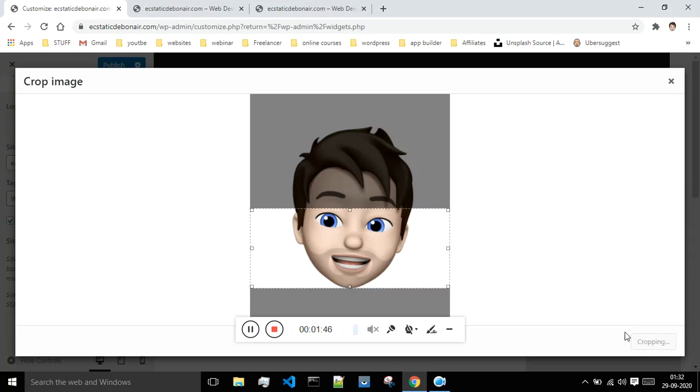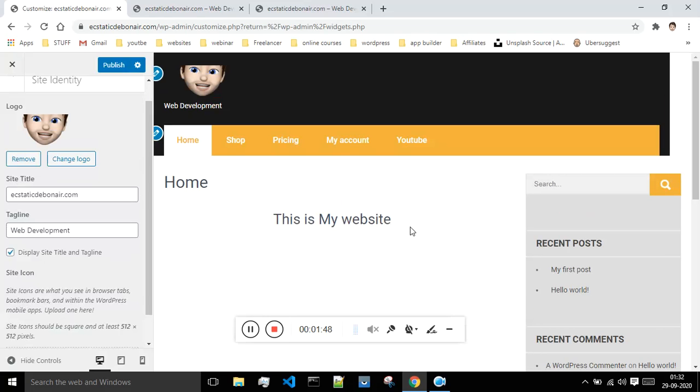But let me just crop this because this is just a tutorial and I'm showing you guys how that would look. So basically your logo would be appearing over here. Okay, so just design your logo properly and upload it. You can again remove it and you can change it. This is my website tagline, which is appearing over here.